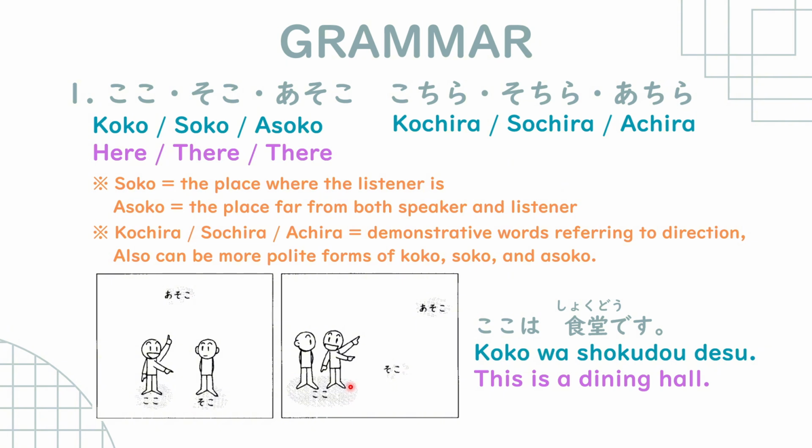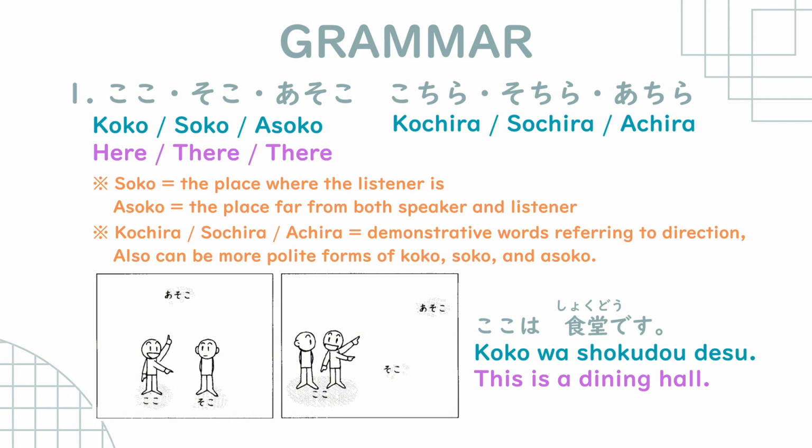We have territory-wise here as well. So for example, we are both in one place, so it is koko. And then a little distant from where we are, we use soko. And then a little bit more distant from where we are is asoko. So for example, we have koko wa shokudo desu.